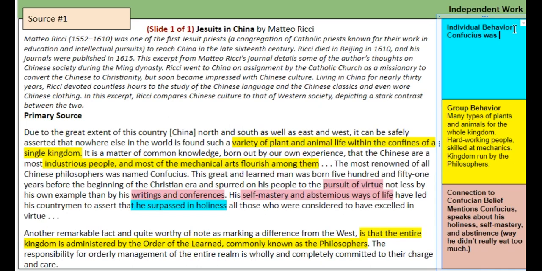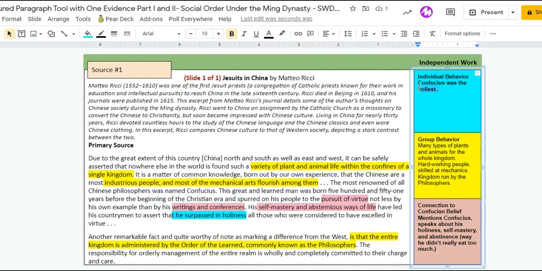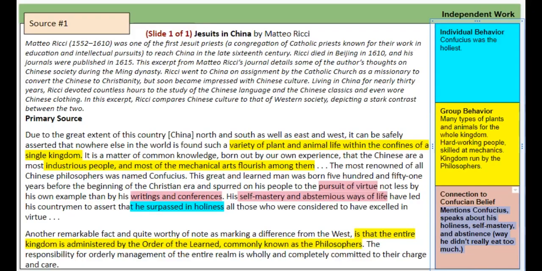Confucius was holier. Was the holiest, let's say it that way. Now, just because I'd like to show the difference of a title, I'm going to take this off bold. I started typing in the text boxes, and I want to make sure that it matches. But again, that first one is not so strong. I wouldn't say it's the best thing to do, but I just wanted to show you how we would do it